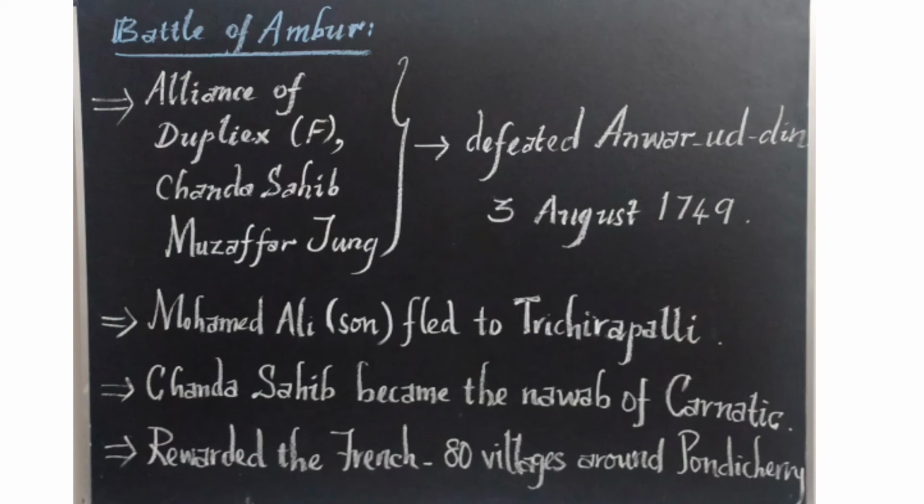On 3rd August 1749 at the Battle of Ambur, Anwaruddin Khan was killed. He had a son, known as Muhammad Ali. Fearing being killed by Dupleix, Muhammad Ali, the son of Anwaruddin Khan, fled to Tiruchirappalli. So the French got victory over the Carnatic at the beginning. It seems to be a victory for the French, but later on the English entered there.